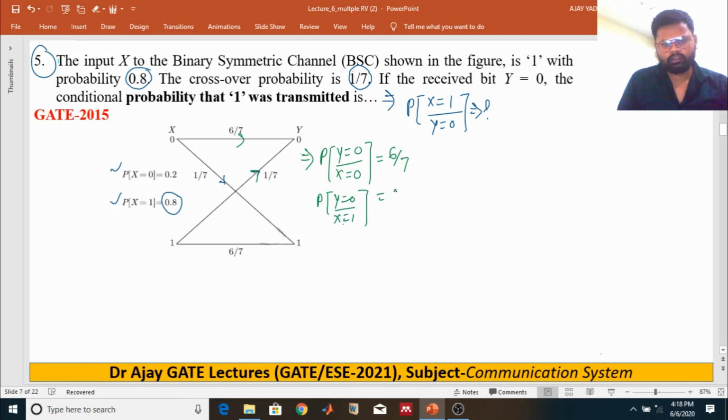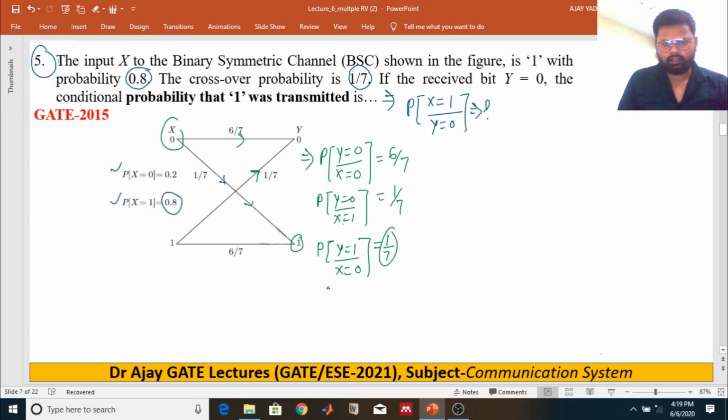This is 1 by 7. And what about this one? This is the probability of received as 1 when the transmitted bit is 0. This one is transmitted 0 and received as 1. It's been given over here as 1 by 7.